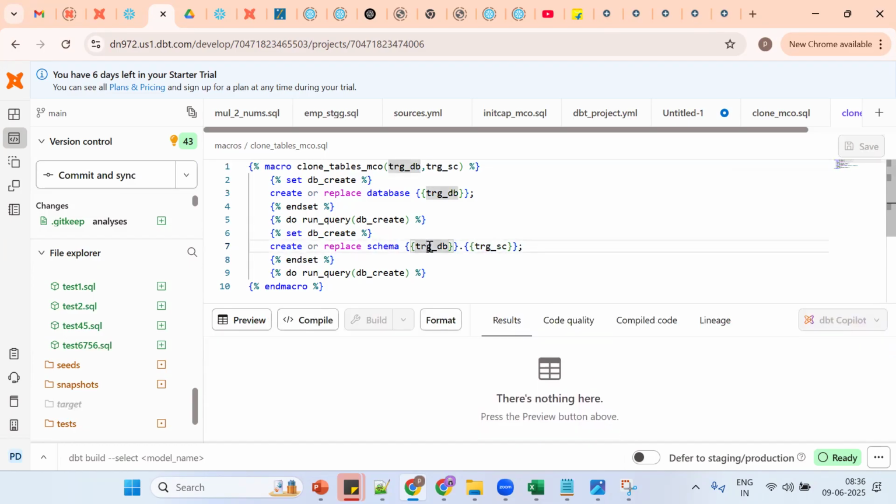Tell me why I should put the schema name. Any reason? Why should I put the database name? Sometimes, without giving the database, we create in another database. For this purpose we should mention the namespace. Let me save it and run this functionality. Now how many extra arguments? One more argument, that is trg schema. Suppose I put raw schema. Run it. Now what happened?